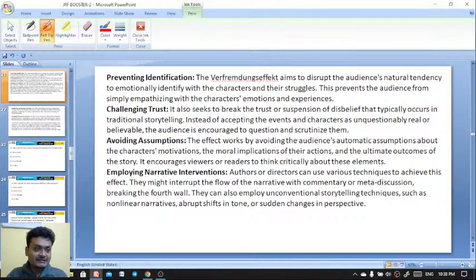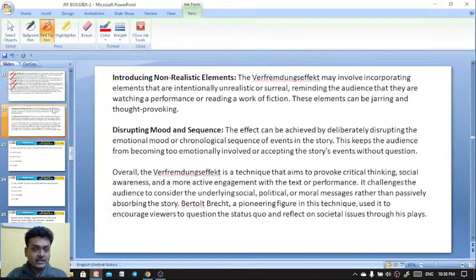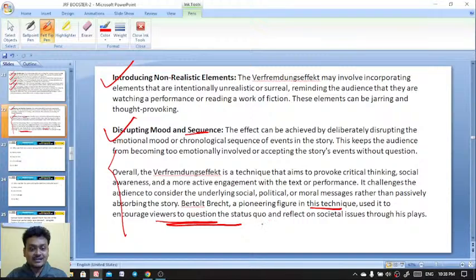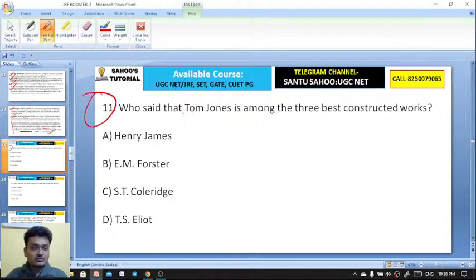Here you see: preventing identification, challenging trust, avoiding assumption, employing narrative intervention, introducing non-realistic elements, disrupting mood and sequence. So this is the alienation effect by Bertolt Brecht, a pioneering figure in this technique, who used it to encourage viewers to question the status quo and reflect on social issues through his plays.